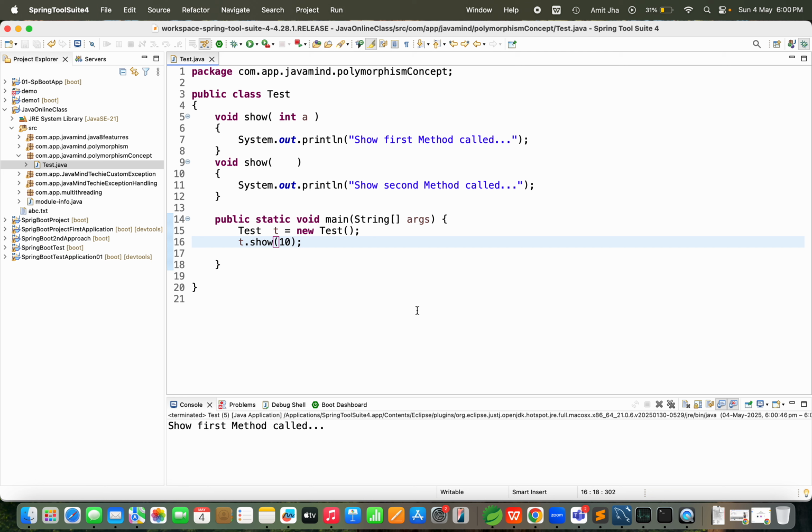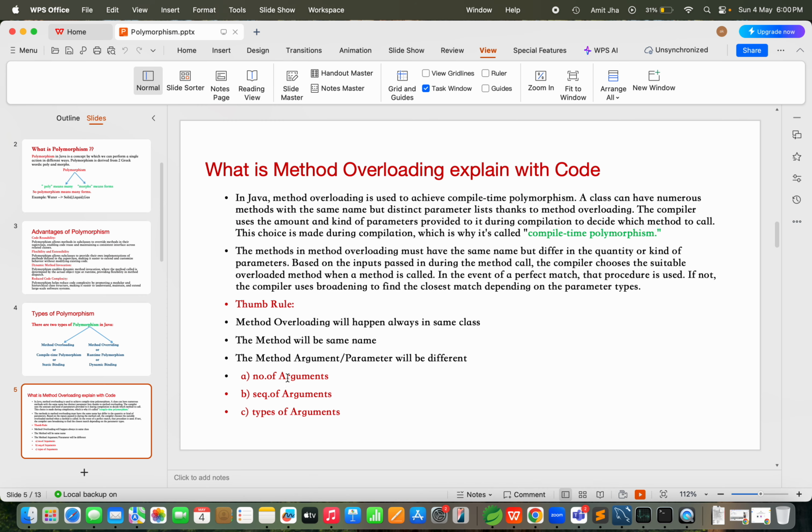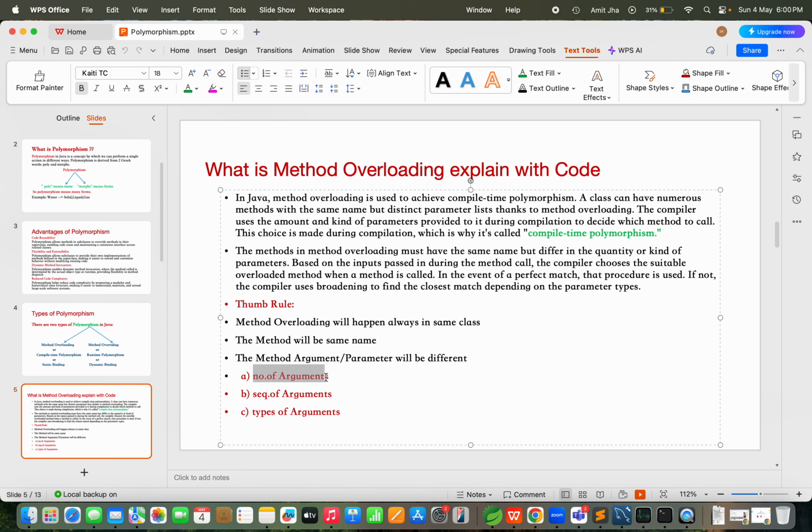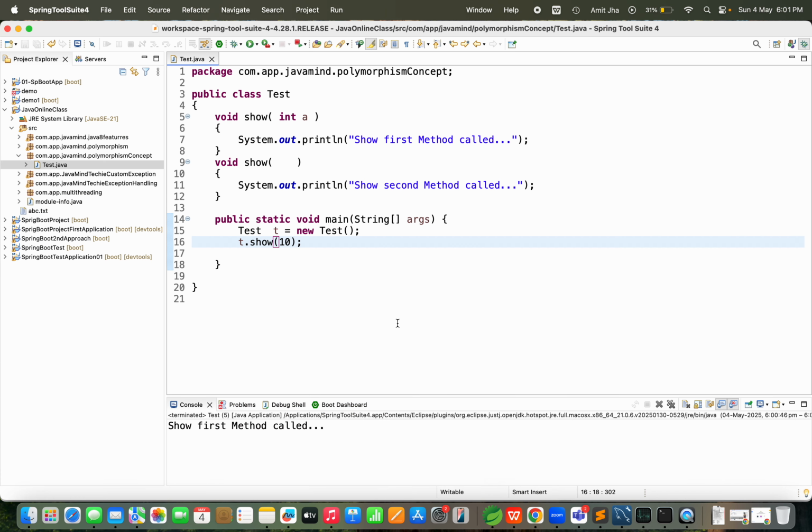So what we understood here, I already explained this. As per the number of arguments, you can call the respective method. If the argument is int a, while calling the method the result will print first method.